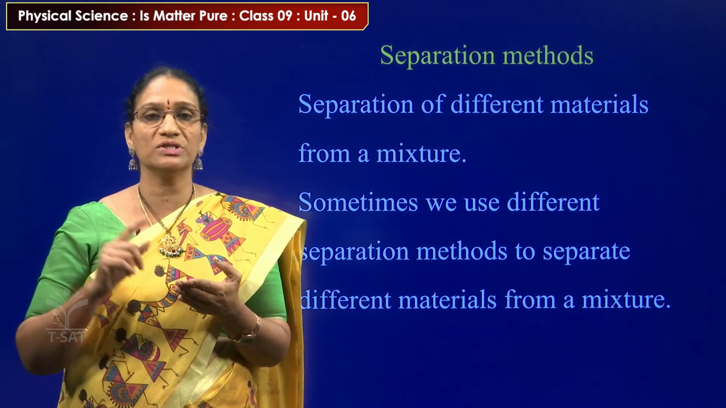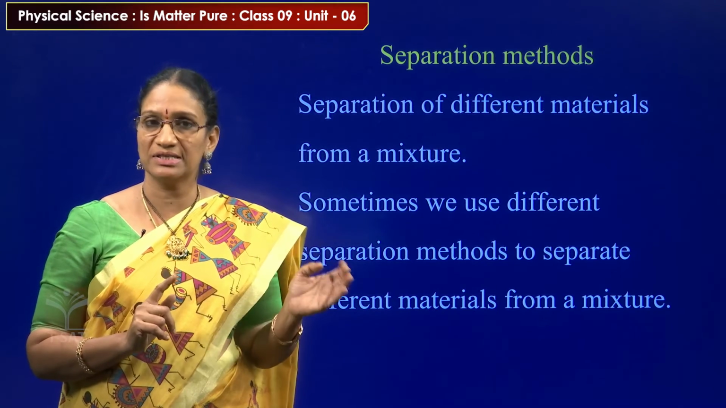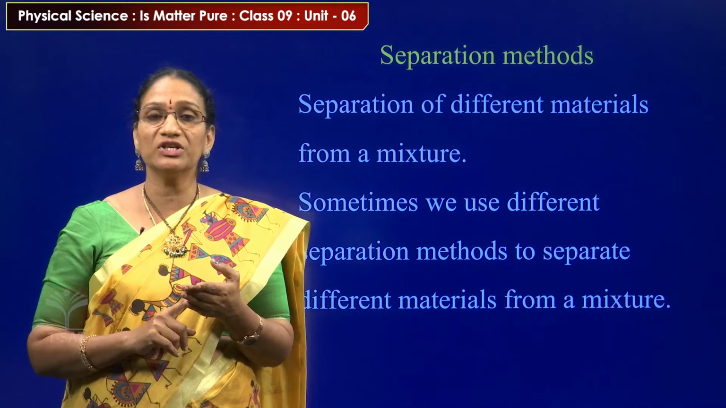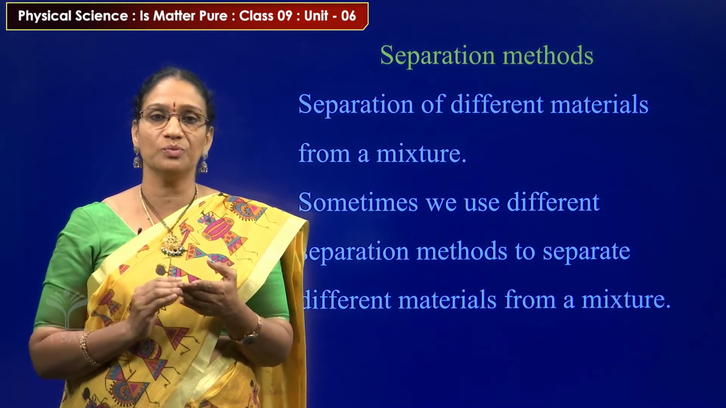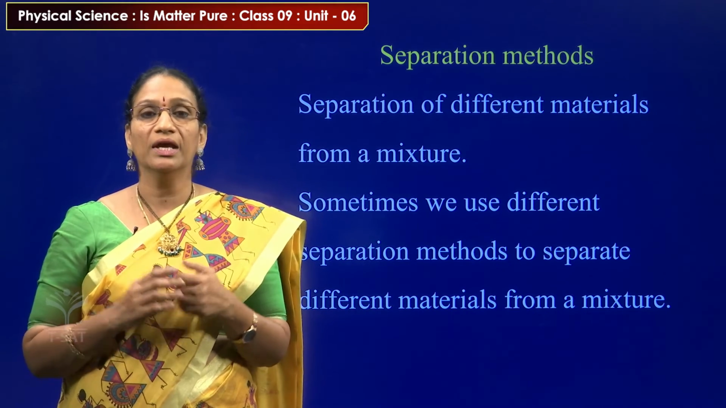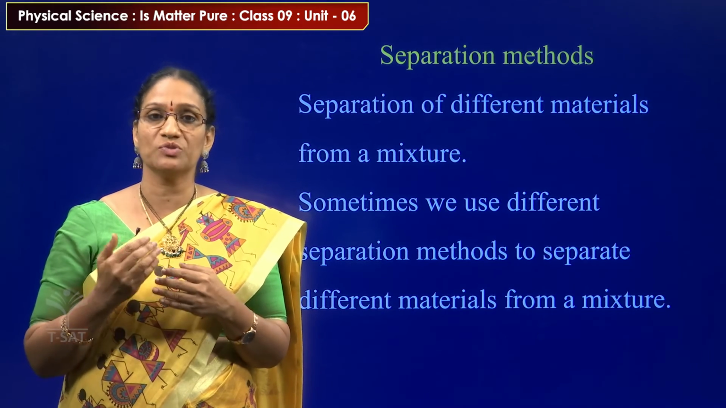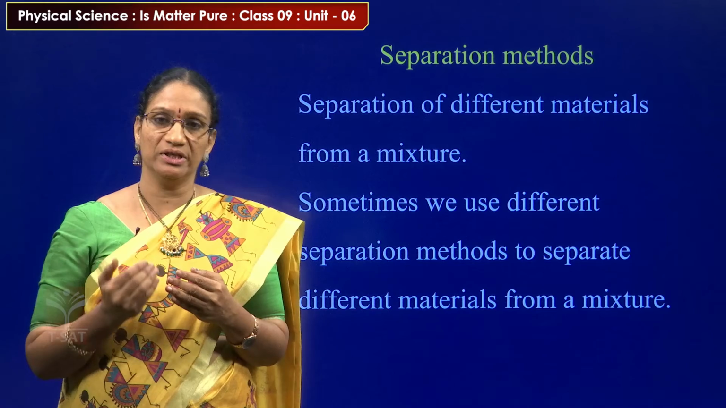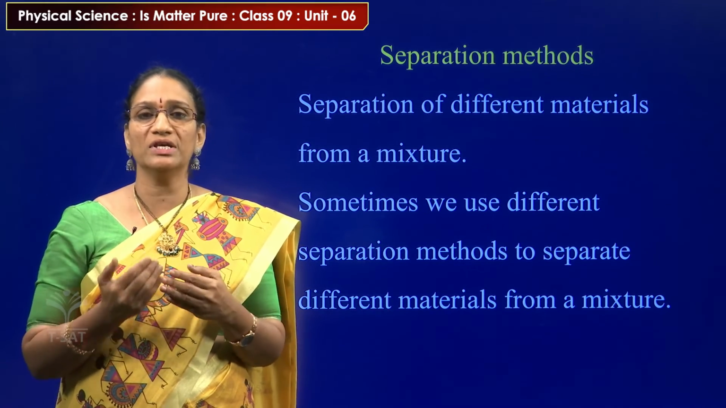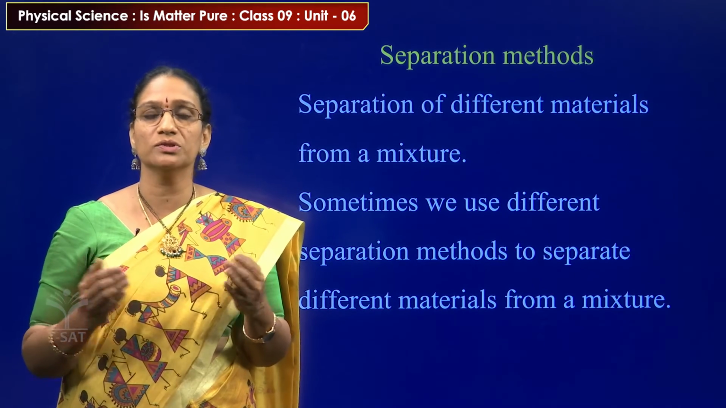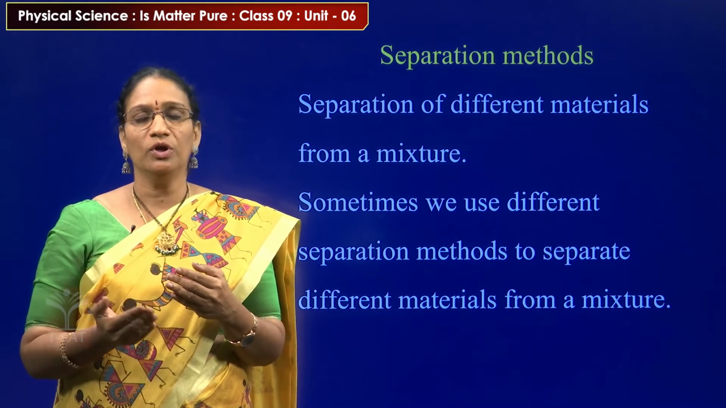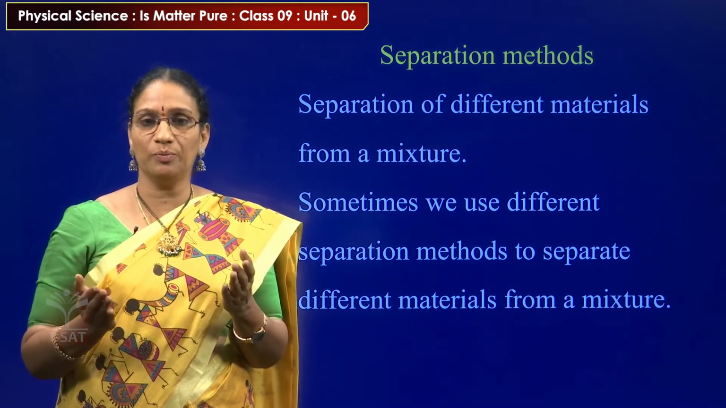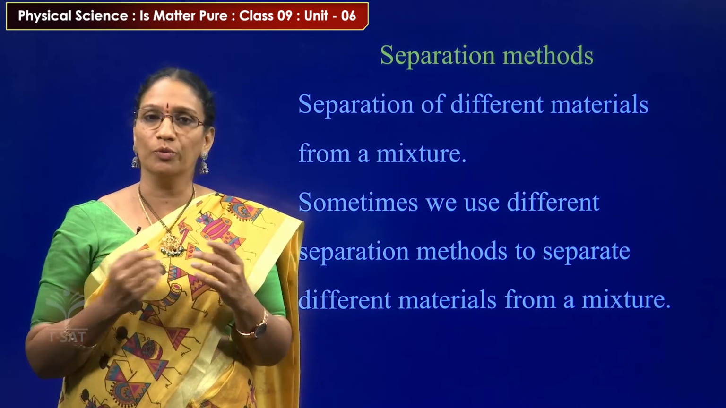By hand picking we separate the stones, by sedimentation we separate the sand particles, by decantation we separate the clear water with husk, by filtration we separate the husk, and by the crystallization process we separate the salt from the solution. That means sometimes we use different types of separation methods based on the properties of the components which are present in a mixture. So there is no need of always picking up one separation method. We can use different separation methods at a time to separate the different components in a mixture based upon the size and shape and the physical properties of the components.